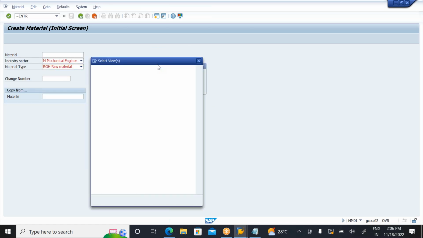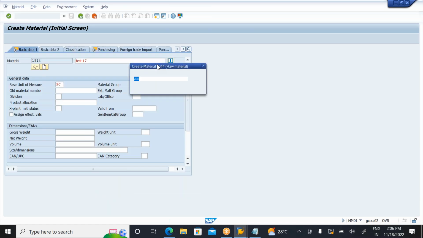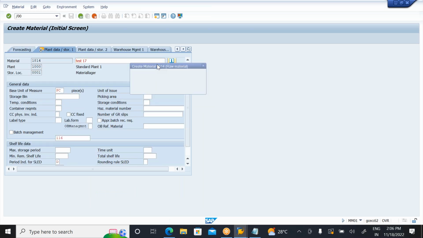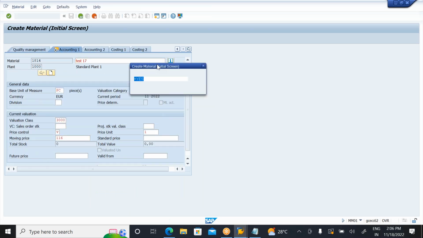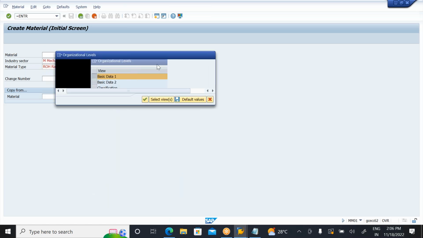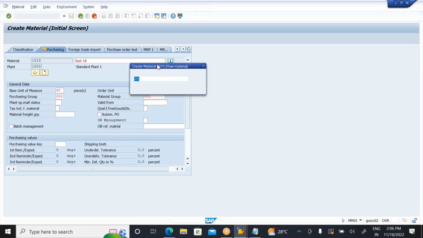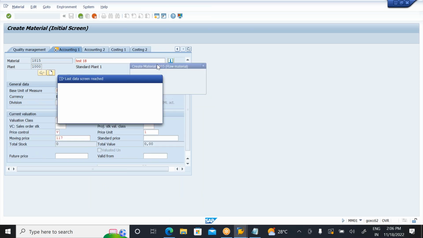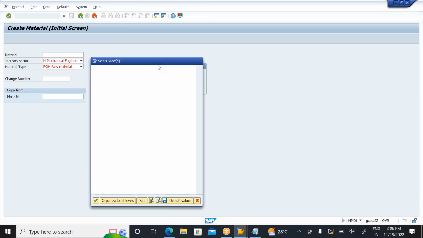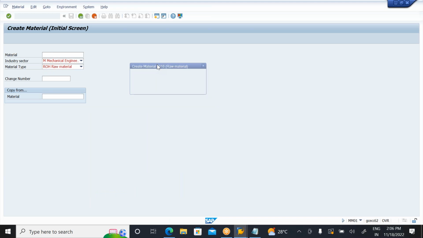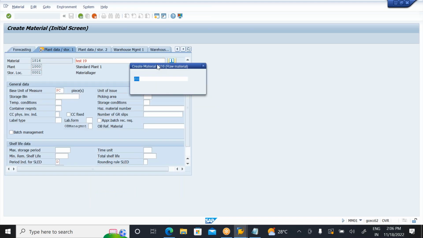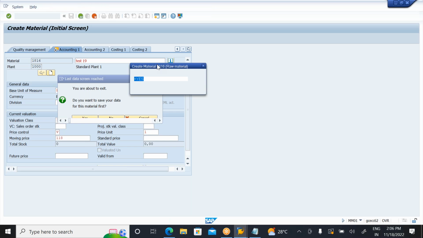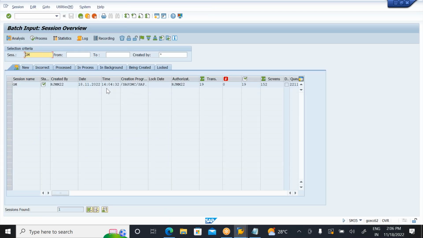Now 17th material. Test 17 is there, right? You are able to see test 7. No, 18th material. No, 19th material, last material. You go slowly. Any mistakes, the system will stop you. This is the 19th material. Now one session is completely finished.